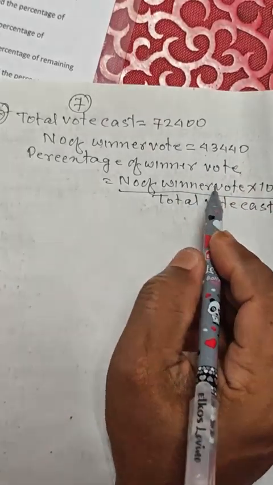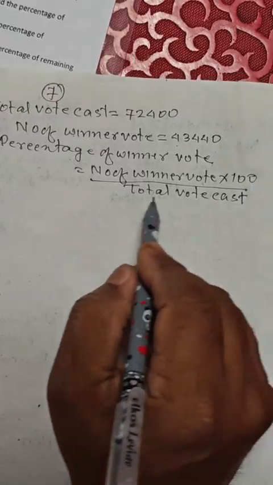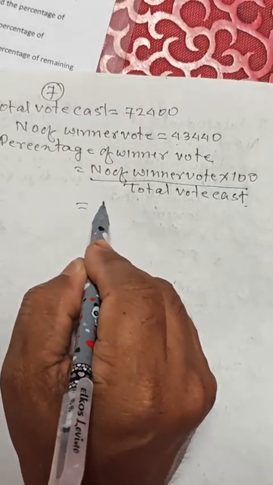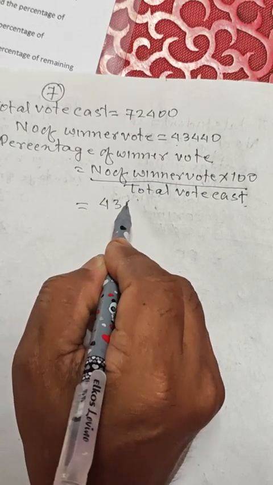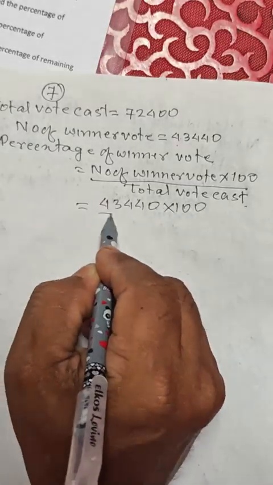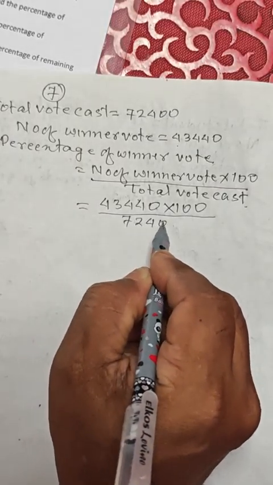Percentage of winner ballots, number of winner ballots into 100 divided by total ballot cast. Number of winner ballots, look here, 43,440 into 100 divided by total ballot cast 72,400.